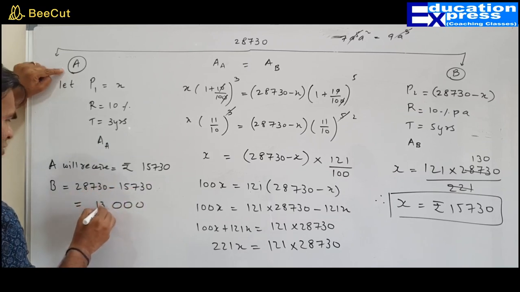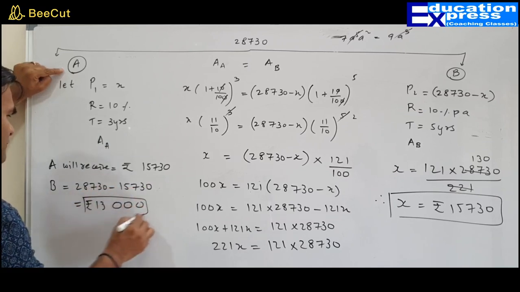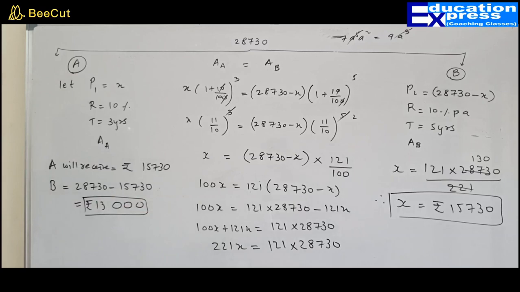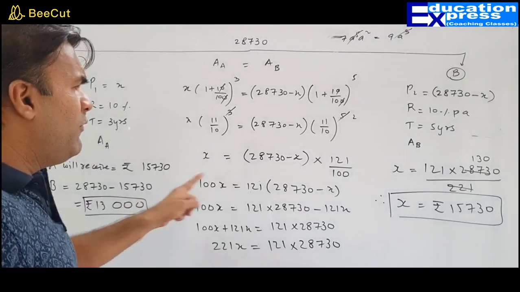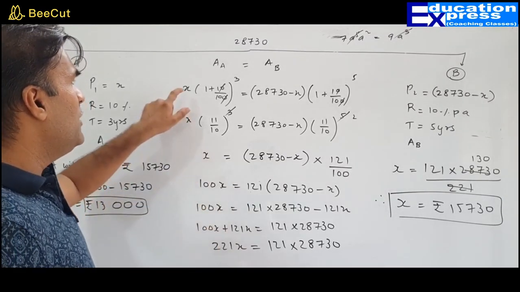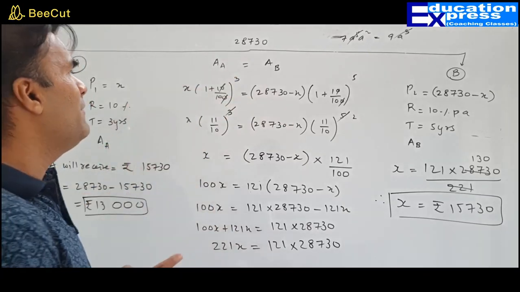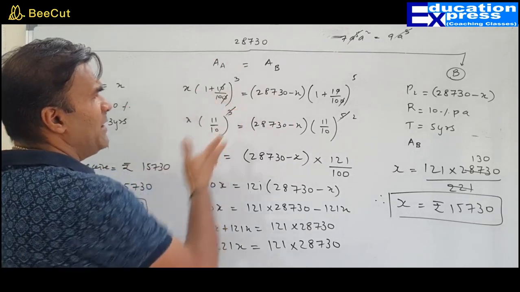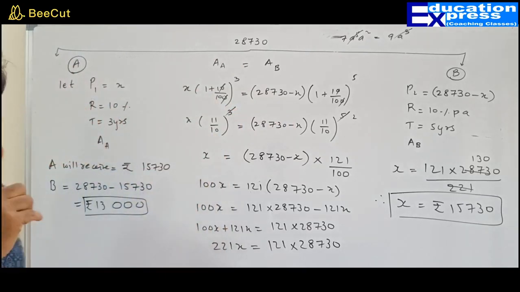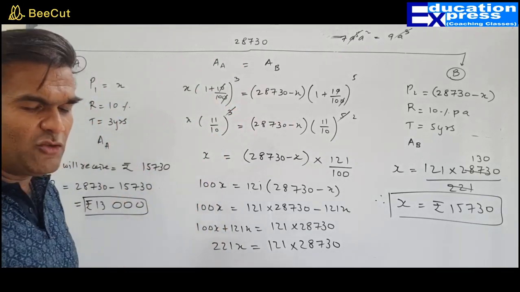730 minus this, rupees 13,000. My dear friend, this question was very simple, but it offered you a linear equation. You know that all these things are basically using the formula for A, A equals P into 1 plus R upon 100. You must practice this question, and I am doing the next question also.